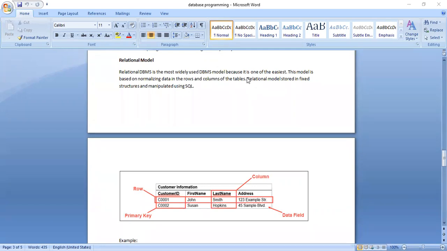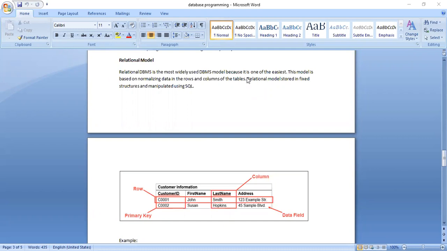Now you see one example I have shown here, customer information. What are the columns here? Customer ID, first name, last name, address. I have given 2 customers' data also. Here one row is known as one record. Each row is one record, about one object in real life.